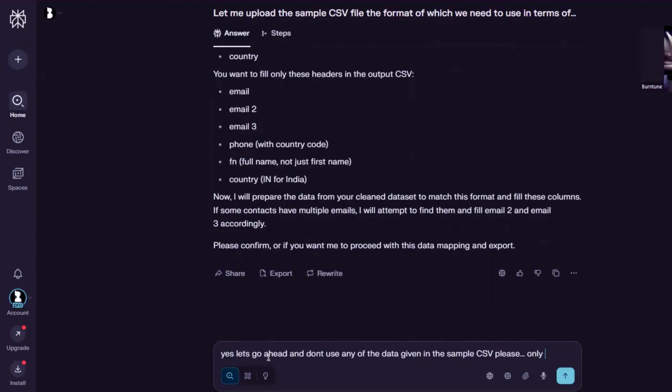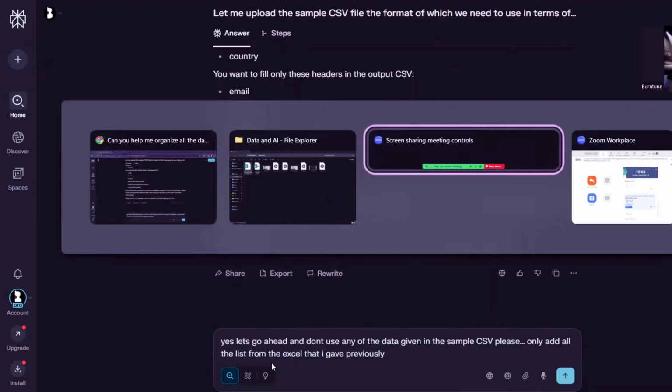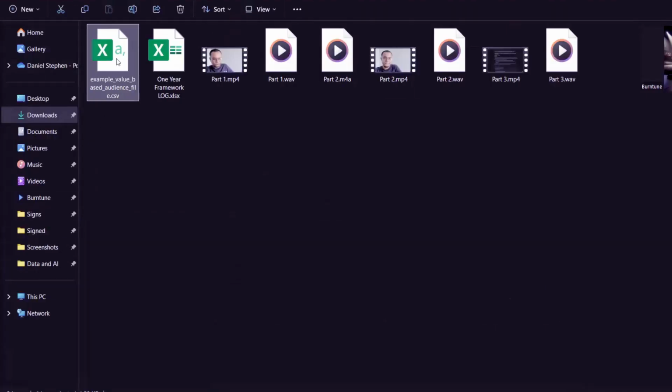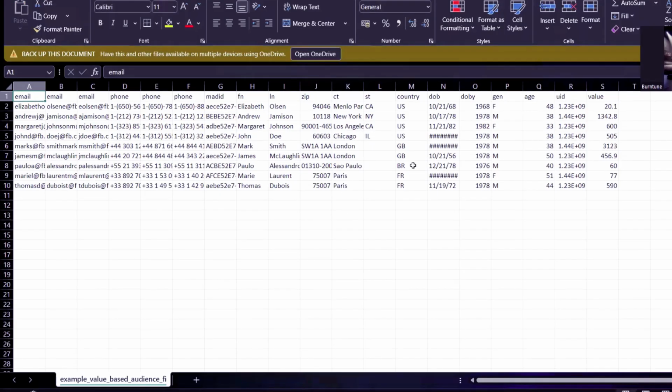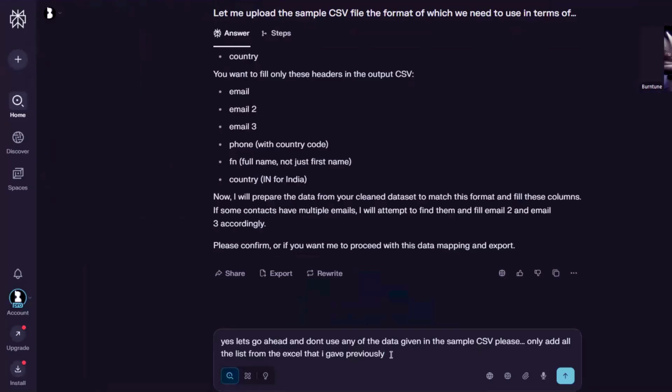Only add all the list from the Excel that I gave previously. Essentially, I'm asking it not to use any of the garbage data that's here and just to upload all the clean data that it has generated. So let's go.